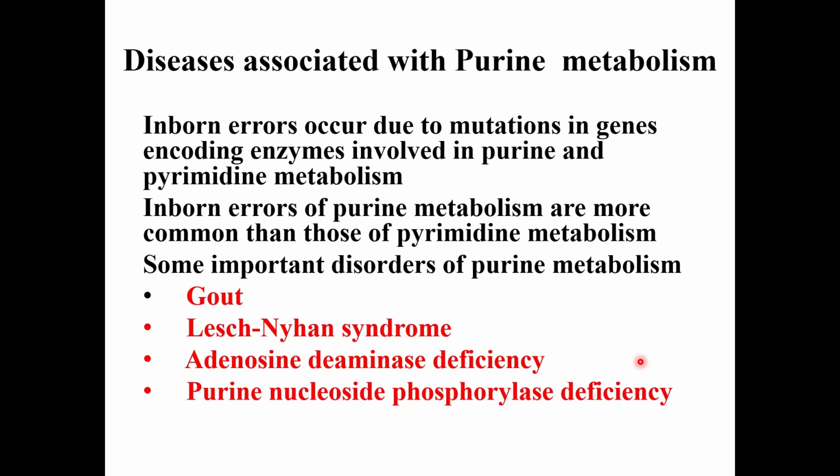Inborn errors of purine metabolism are more common than those of the pyrimidine metabolism. Some important disorders of purine metabolism are gout, Lesch-Nyhan syndrome, adenosine deaminase deficiency, and purine nucleoside phosphorylase deficiency.